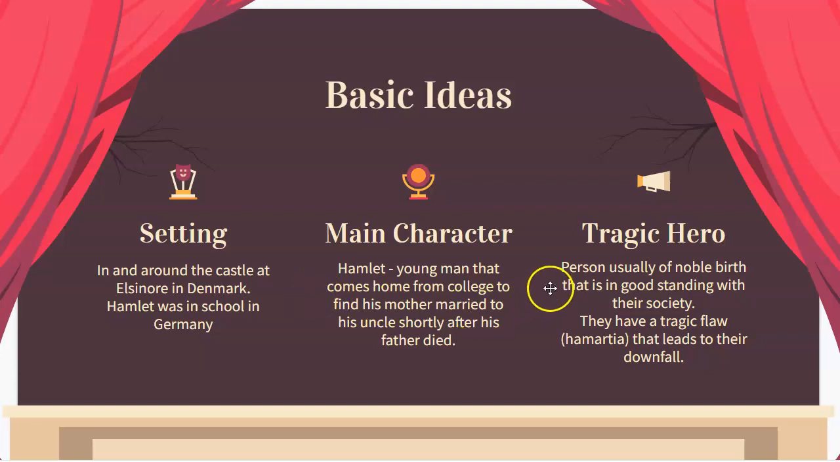Okay, we also have this concept called a tragic hero. In any tragedy, you have to have a hero. In this case, though, a tragic hero is that something's going to happen to them. So they are a person of noble birth that is in good standing within their society. Hamlet is our tragic hero. He is a college student. He is of noble birth. He has a very good standing within society. But unfortunately, he has a tragic flaw, or a hamartia, that leads to his downfall.